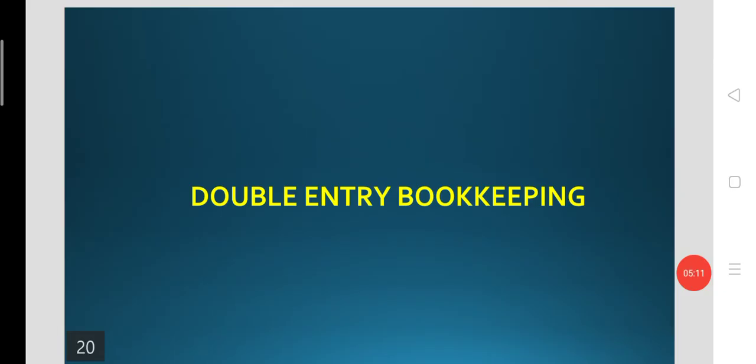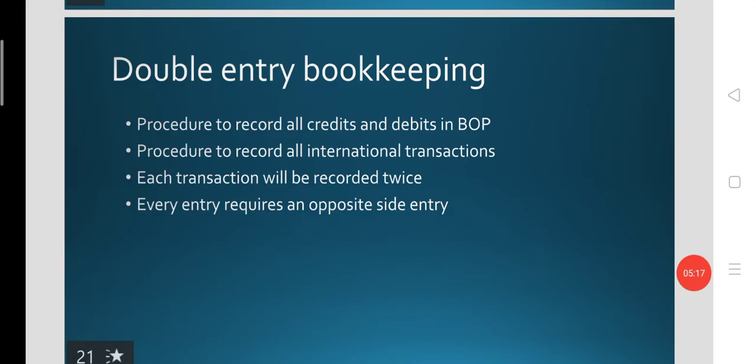So double entry bookkeeping is an essential part of the balance of payment accounting. This is the procedure to record all credits and debits in the balance of payments. All international financial transactions will be recorded in the balance of payment account on both sides, on both credit side and debit side.